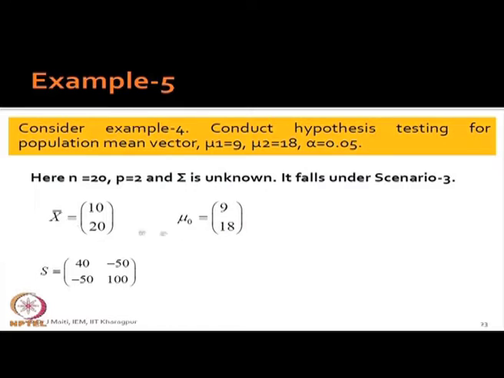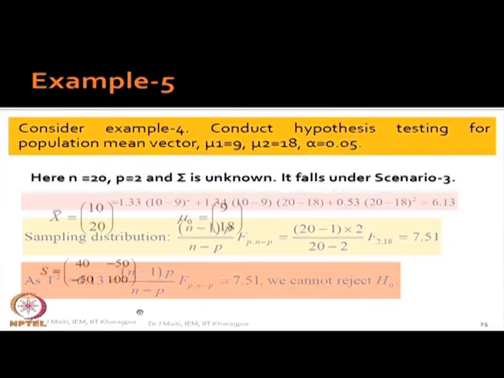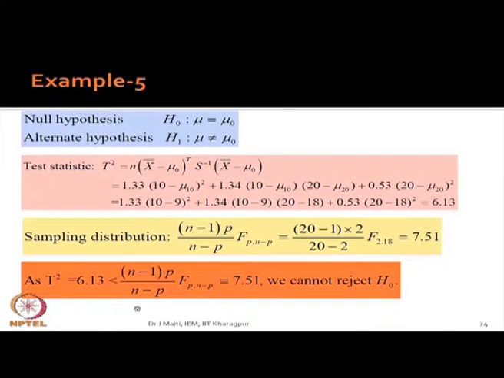See, x bar is given, mu 0 is given. What is your null hypothesis here? Mu 1, mu 2 equal to 9 and 18. So, you write down this x bar is 10 20, the same problem I am discussing, that mu 0 is 9 18 and S is 40 minus 50, 100, and this is the calculation.